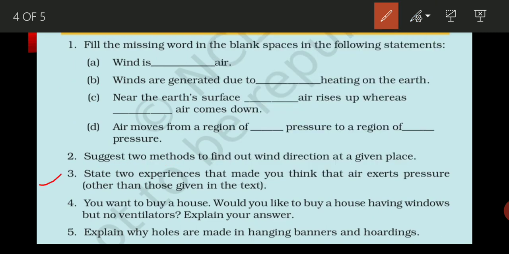Now, question number three. State two experiences that made you think that air exerts pressure. Here also you can write many varieties of answers by which you can prove that air exerts pressure.